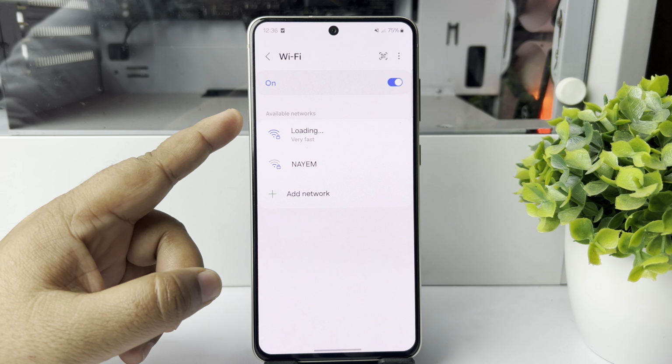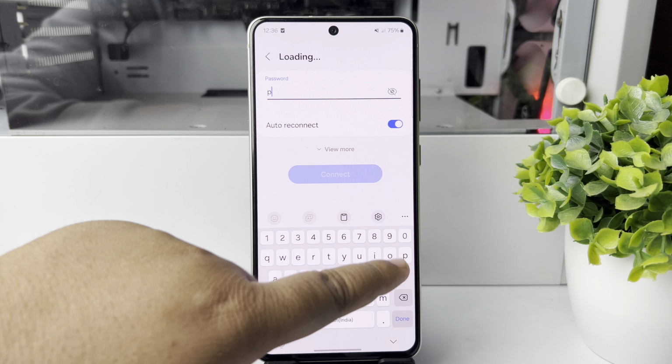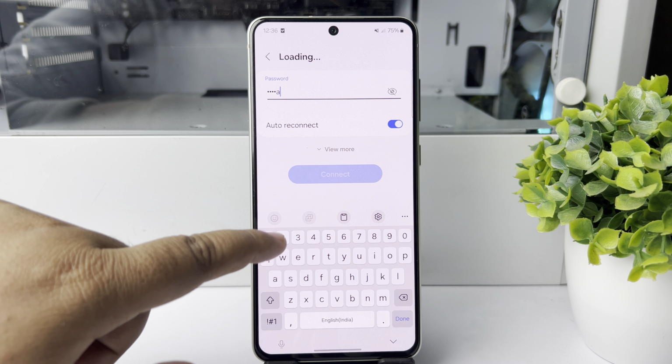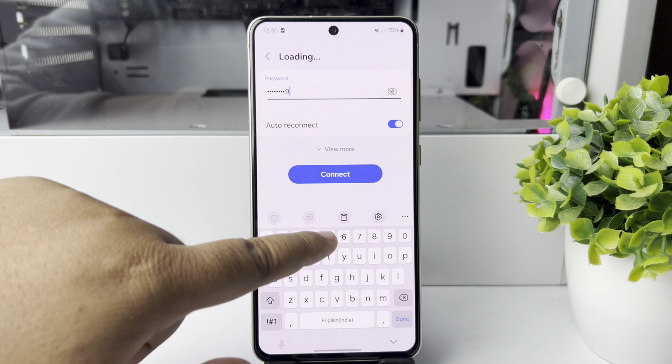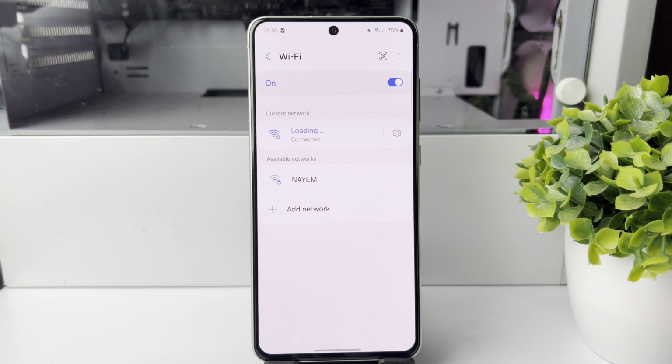And here you will find the Wi-Fi name. Tap on that. And now go ahead and re-enter the Wi-Fi password and check the issue. If you're still having the same problem, in this case, we have to reset our Wi-Fi network settings.